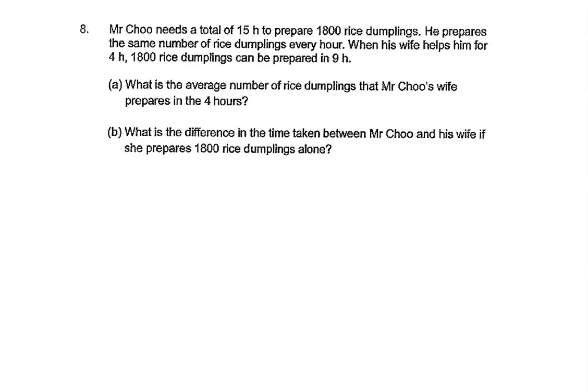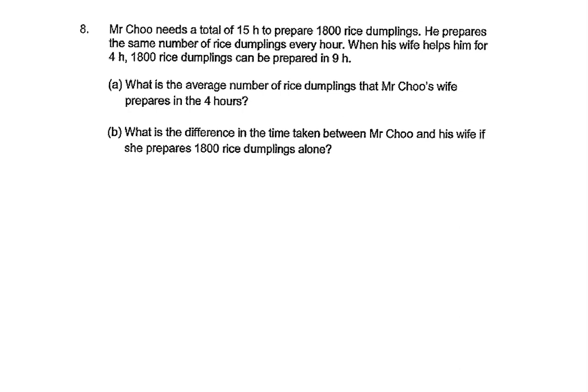Question 8. Mr. Chu needs a total of 15 hours to prepare 1,800 rice dumplings. He prepares the same number of rice dumplings every hour. When his wife helps him for 4 hours, 1,800 rice dumplings can be prepared in 9 hours.